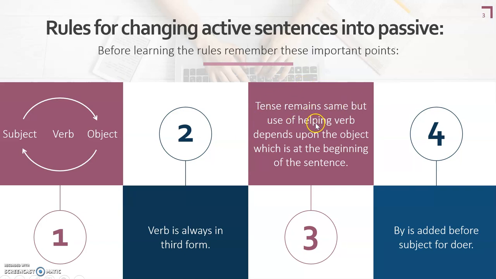Tense remains the same, but the use of helping verb depends upon the object which is at the beginning of the sentence. Means if a sentence is in present simple, it will remain in present simple. If a sentence is in present continuous, it will remain in present continuous. If it is in past continuous, it will be past continuous. But there are certain rules for changing active into passive voice. By is added before the subject for the doer. You need to remember that these are all the rules related to the tenses. When we talk about imperative or others, the rules will change a little bit.